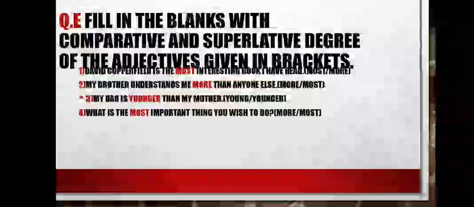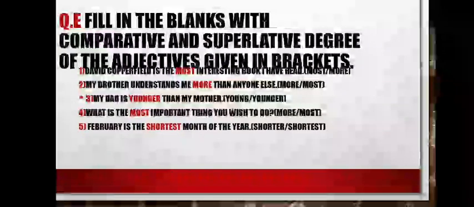Fourth sentence. What is the dash dash important thing you wish to do? In the bracket, words are given, more or most. So you have to write here most. Next, February is the dash dash month of the year. In the bracket, shortest. So you have to write here the word shortest.